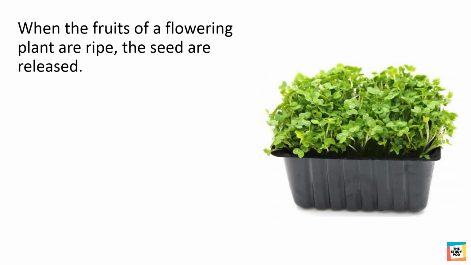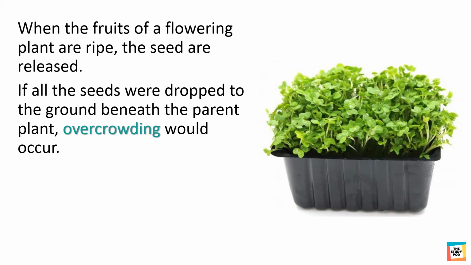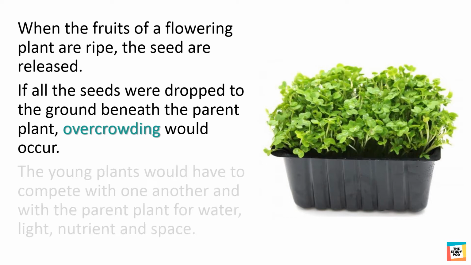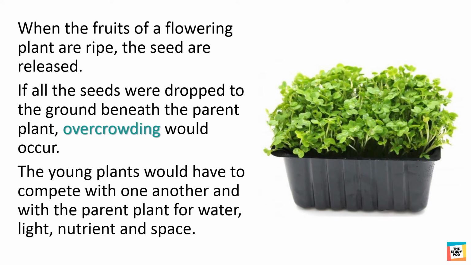When the fruits of a flowering plant are ripe, the seeds are released. If all the seeds were dropped to the ground beneath the parent plant, overcrowding would occur. The young plants would have to compete with one another and with the parent plant for water, light, nutrient and space.